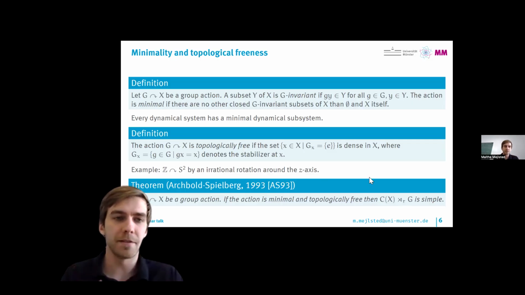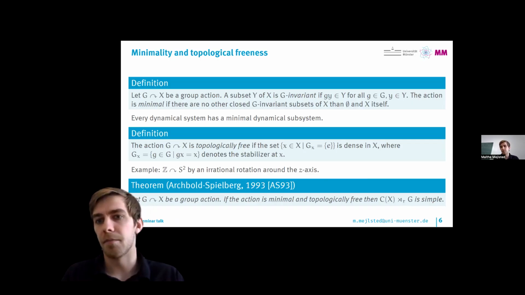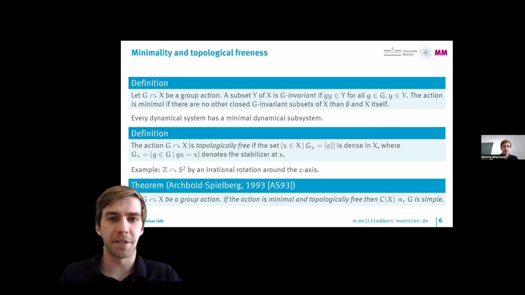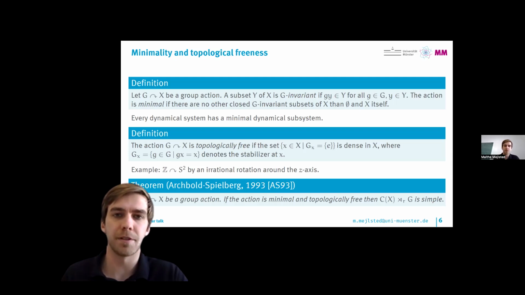So there is definitely something to prove here, but these two properties are somehow not that unnatural when you're considering group actions. This explains the kind of actions that we're interested in, and this gives us the simplicity of the reduced crossed products that we're interested in.